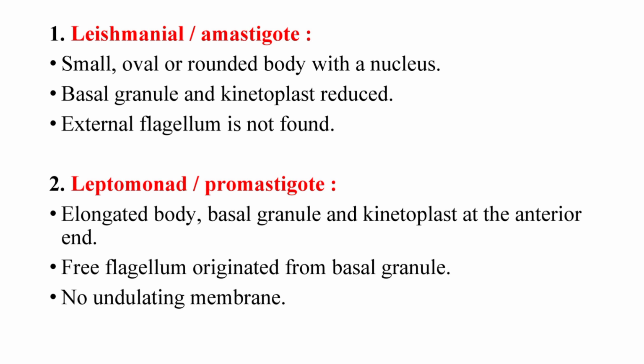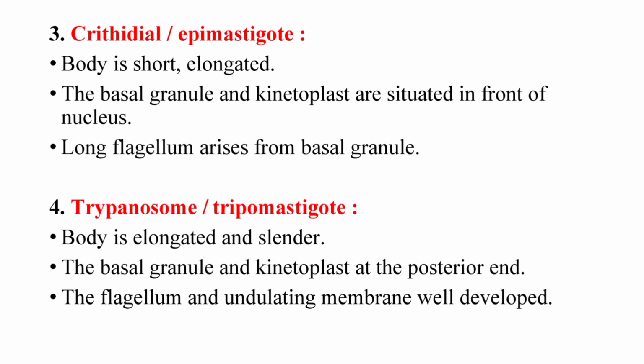First one, leishmanial or amastigote form. Small, oval or rounded body with a nucleus. Basal granule and kinetoplast reduced. External flagellum is not found. Second one, leptomonad or promastigote form. Here, elongated body, basal granule and kinetoplast at the anterior end. Free flagellum originates from the basal granule. No undulating membrane.